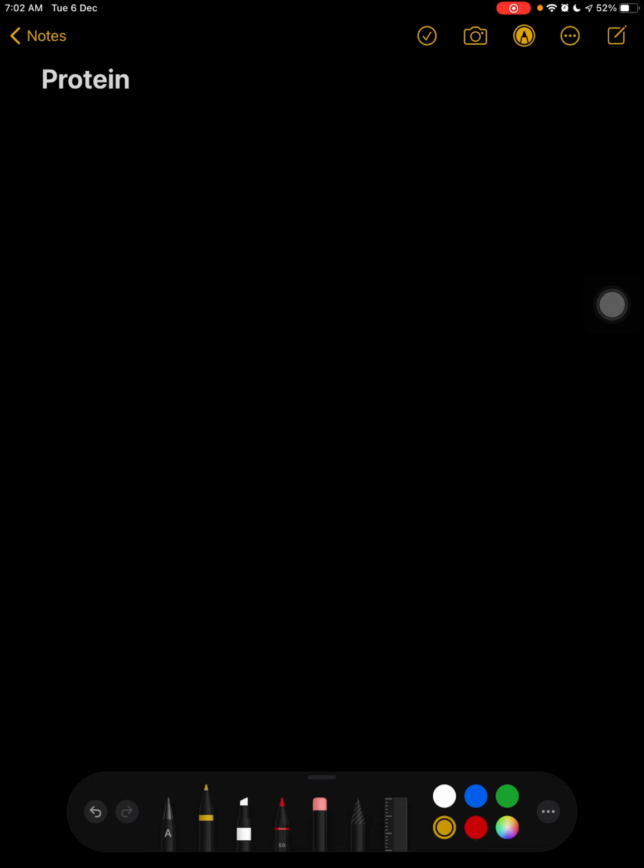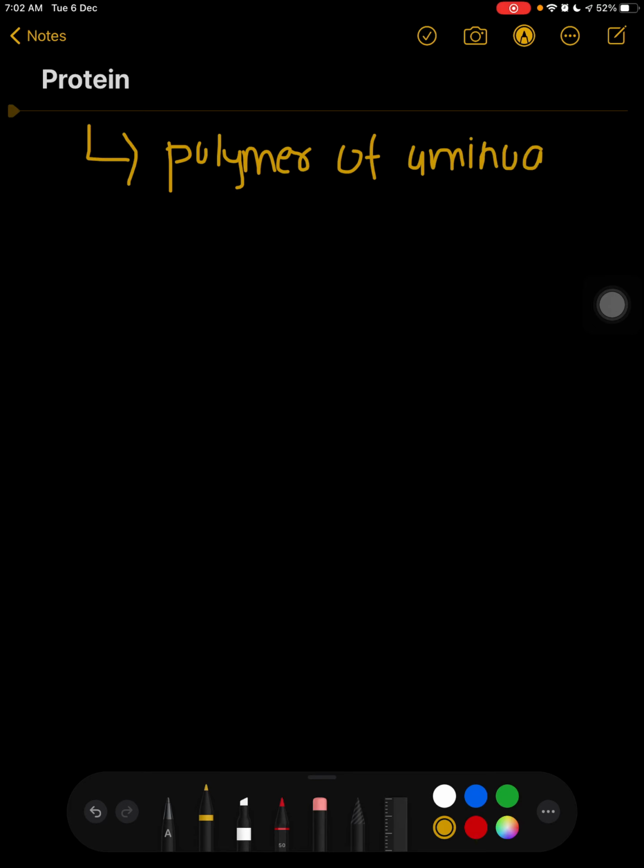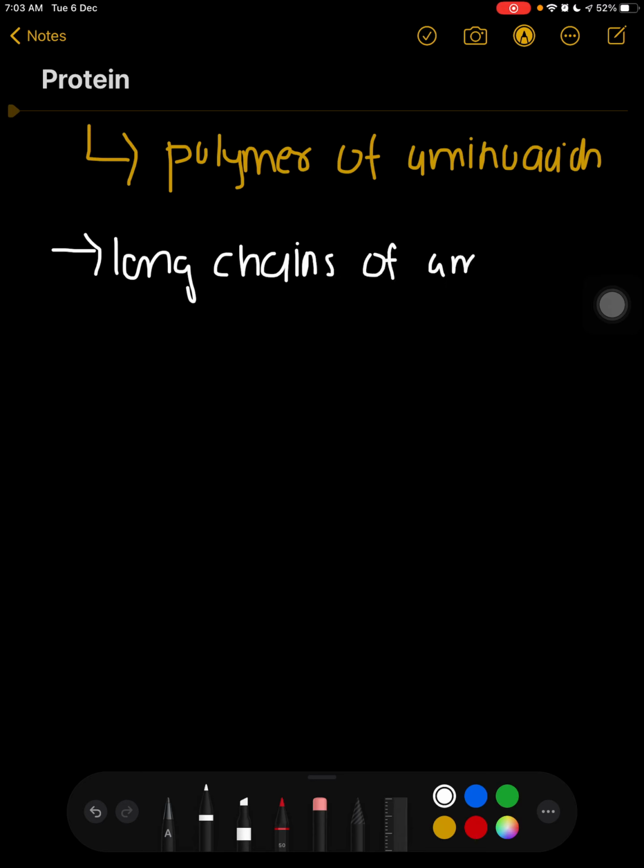So today we will be discussing proteins. So what is actually protein? Protein is a polymer of amino acids. Basically, these proteins are long chains of amino acids, and these proteins are known as the building blocks.